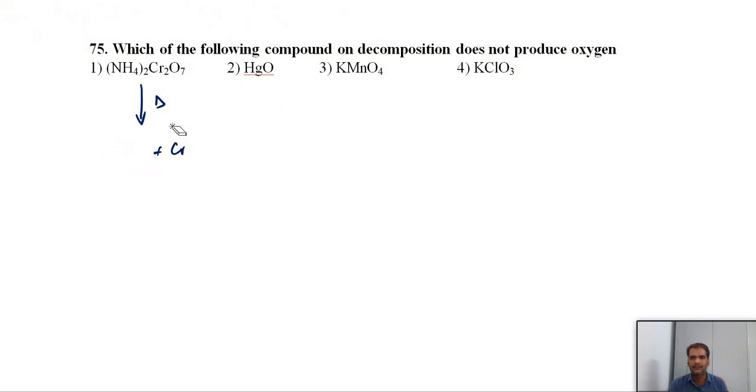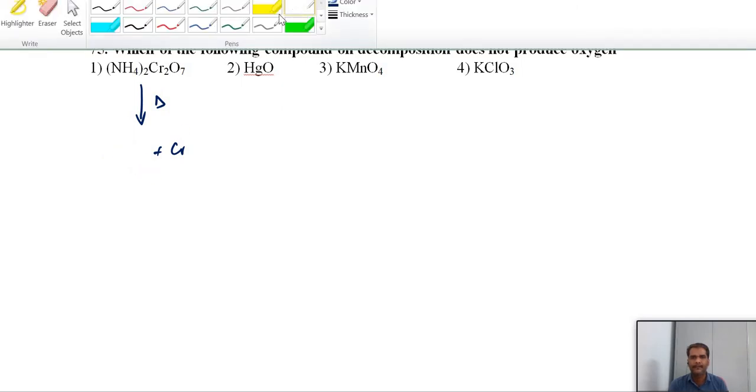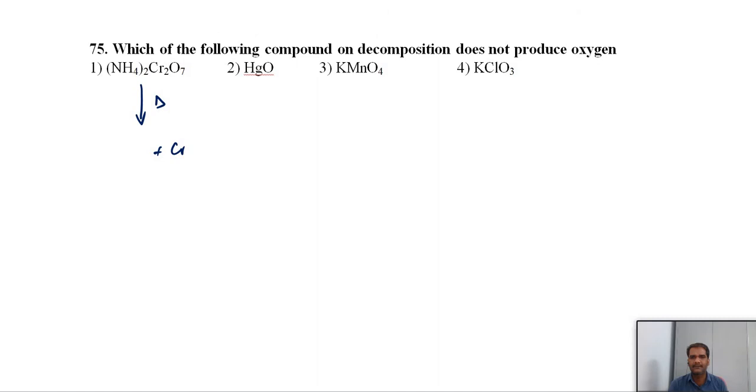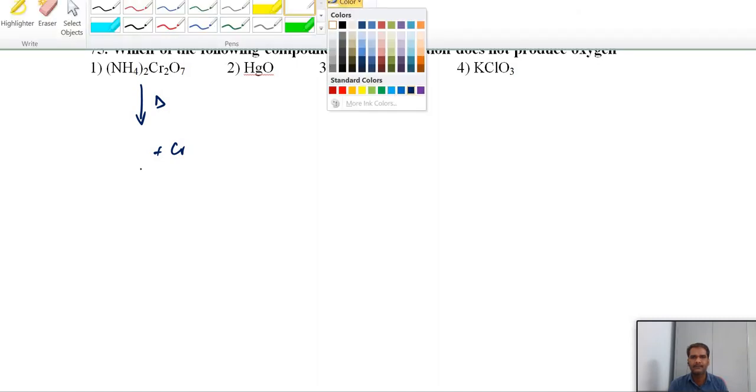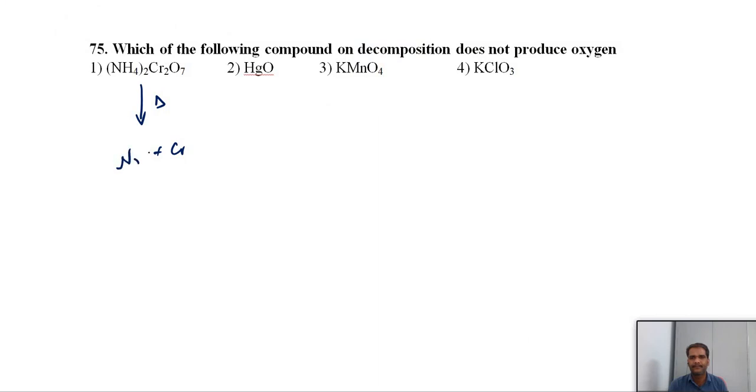So for the preparation of nitrogen we use this. You will get nitrogen, and chromium oxide, a green color residue, plus water. The decomposition reaction of ammonium dichromate is very important. What do we get? Nitrogen gas, one green color residue, chromium oxide, and water.